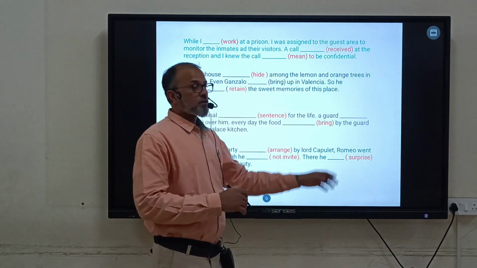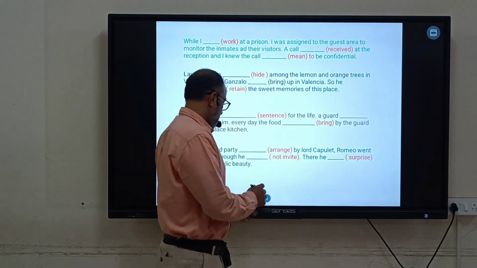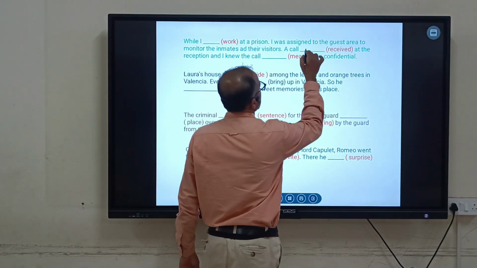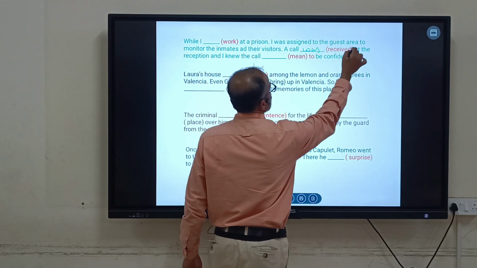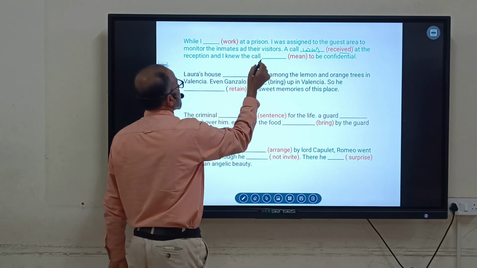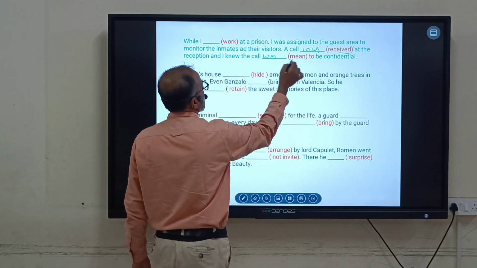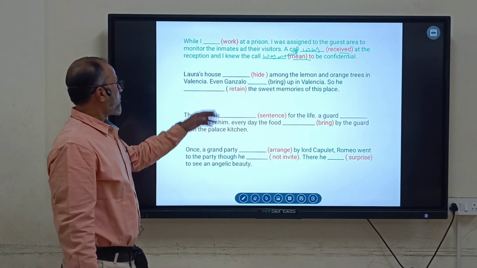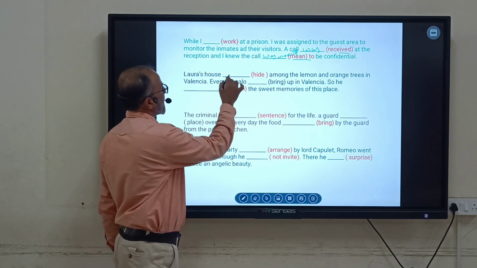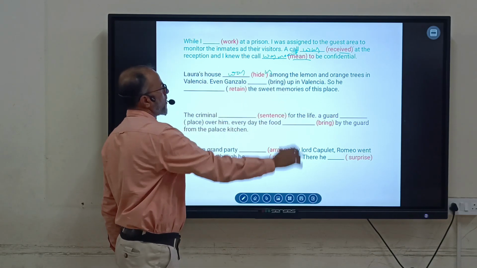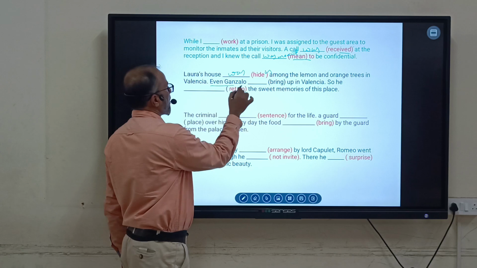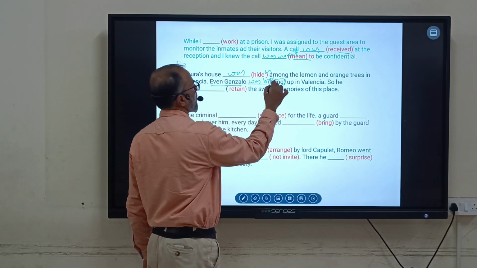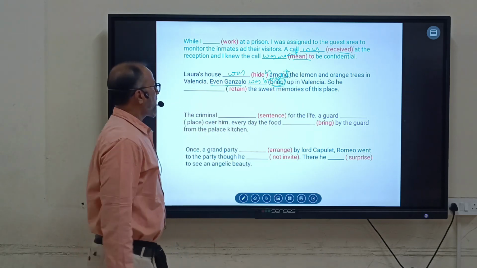A call here, received is there, add was and then received. Was received it is, and then I will the call was, and here it is not mean, it is meant. The house, Clara's house was hidden among them. Gonzalo was brought up. For bring, you have to write bring, brought. Was brought up in Valencia.